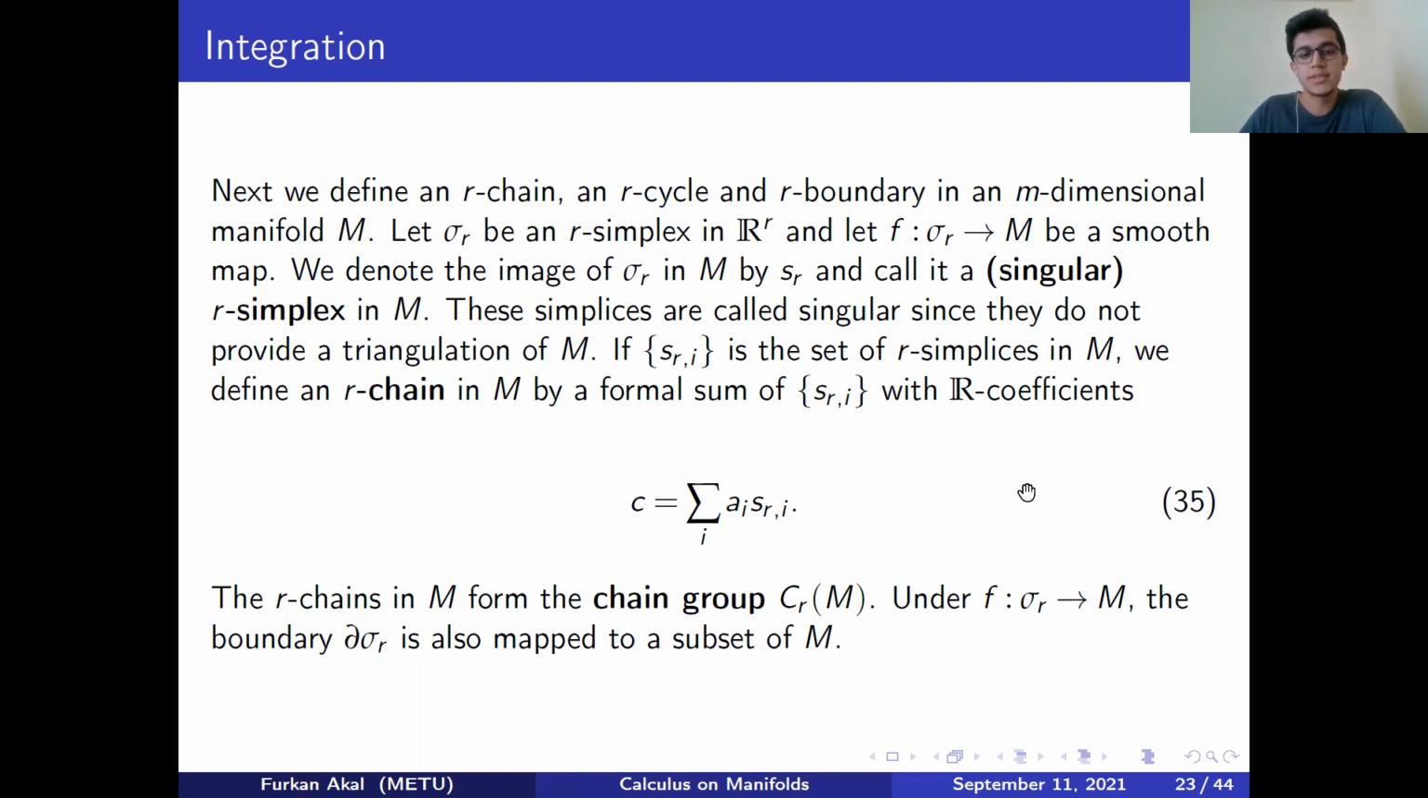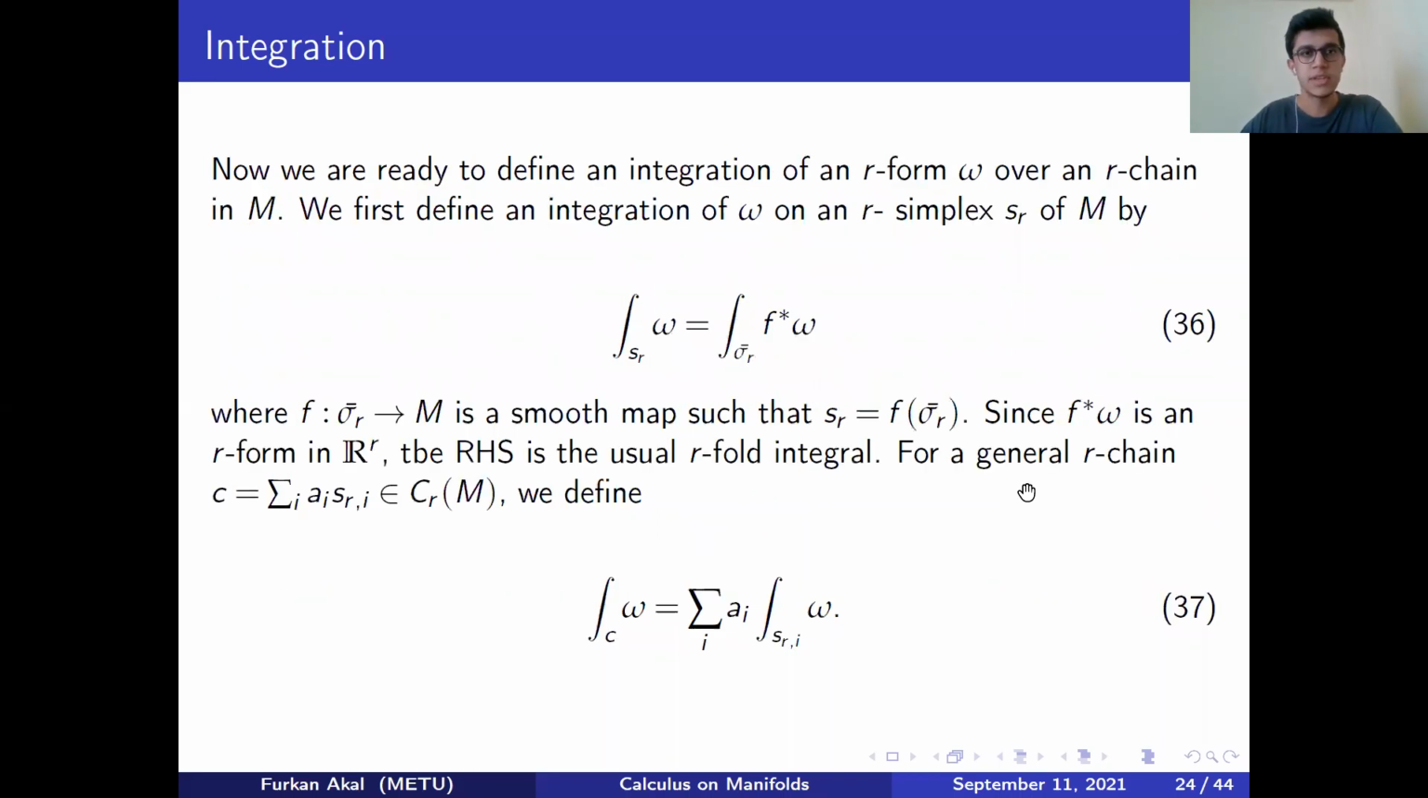We call these simplices singular since they do not provide a triangulation of M. And next, if the set s_ri is the set of r-simplices in M, then we define an r-chain in M by a sum of r-simplices with real coefficients. And finally, those r-chains in a manifold form the chain group C_r(M). With the help of these concepts that we just defined, we can define an integration of an r-form over an r-chain in any manifold M. So we use this equation.